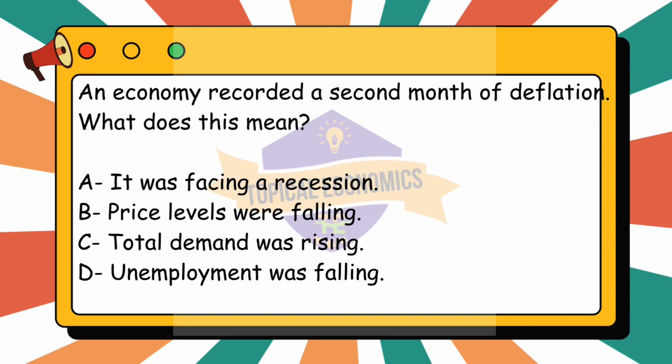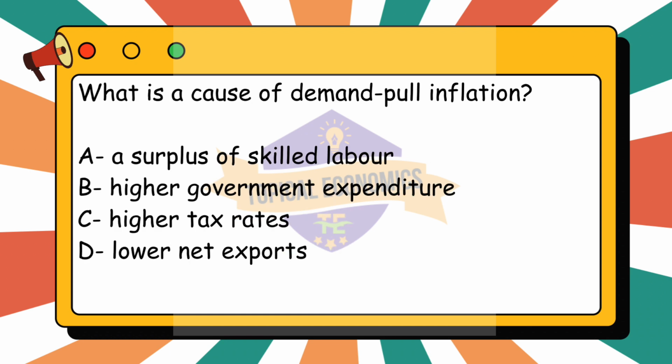Lastly, option D, unemployment was falling, is also incorrect. While falling unemployment might accompany certain economic conditions, it is not directly indicated by deflation. In fact, deflation can often correlate with higher unemployment rates. The correct answer for this question is option B, price levels were falling. Moving to the 13th question.